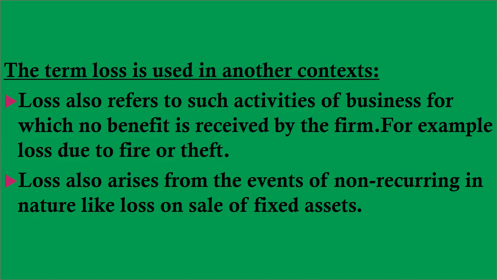In that case, there will be loss on fixed assets, termed as loss because it is non-recurring in nature, because it is irregular in nature. Fine. So it also arises from events that are non-recurring, or we can say irregular in nature.